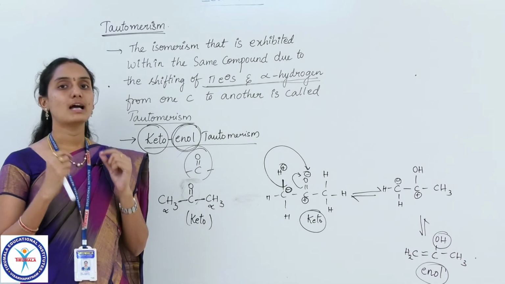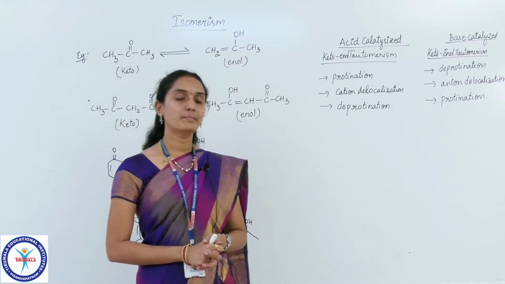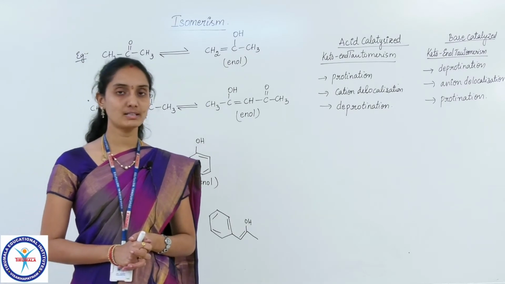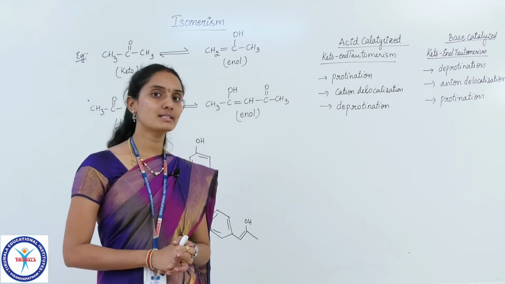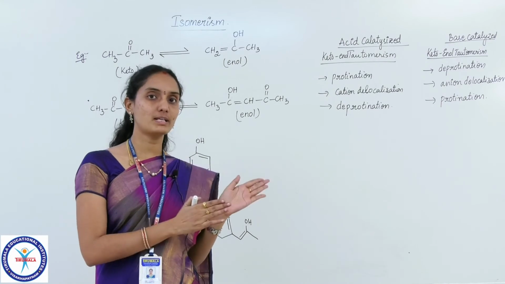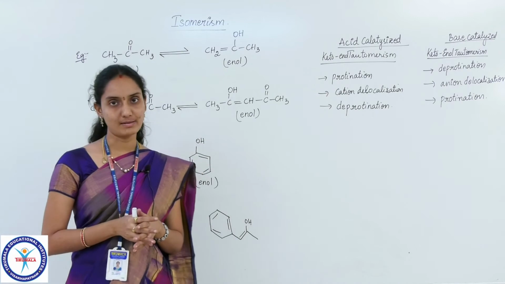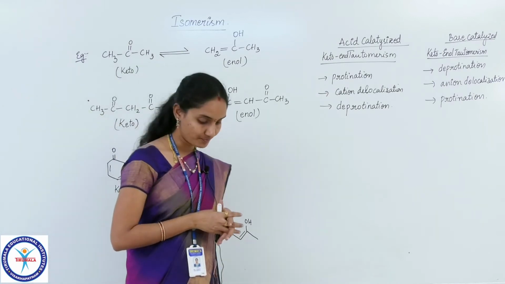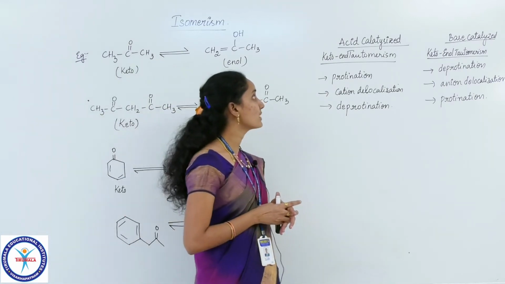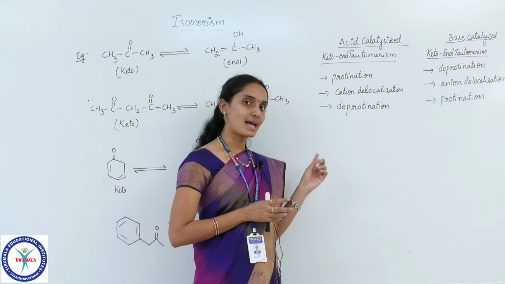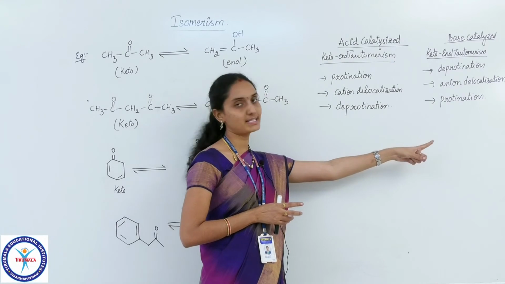As I have mentioned, tautomerism is catalyzed by both acid and base, with different mechanisms and different steps. So here are the steps to follow in the presence of an acid catalyst and in the presence of a base catalyst.